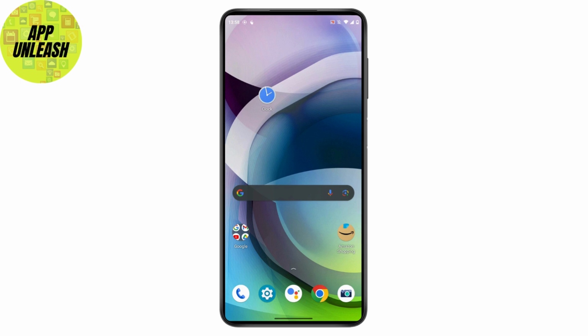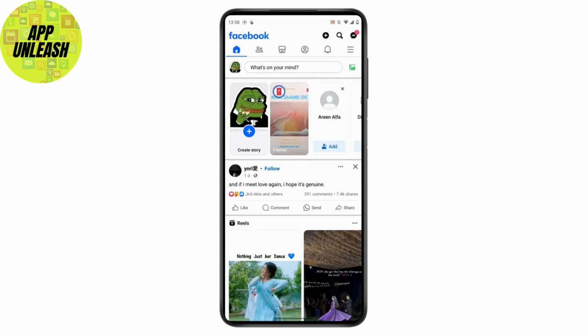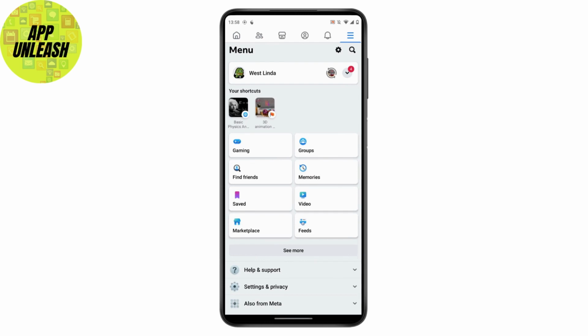So if you want to see someone's locked profile on Facebook, then what you can do is follow some easy steps. First, what you have to do is just open up your Facebook and then select a person's locked profile. So just select a person's profile which is locked. After selecting it, now what you can do is just take a screenshot. So after taking a screenshot, now what you have to do is just simply come back to your home screen.